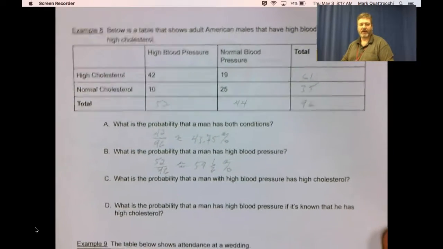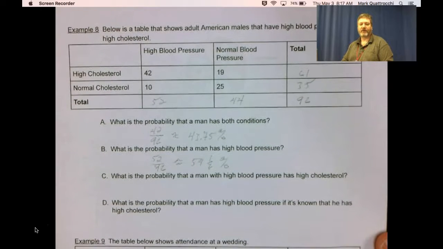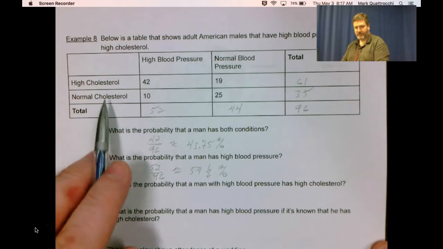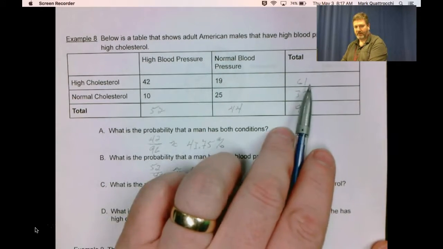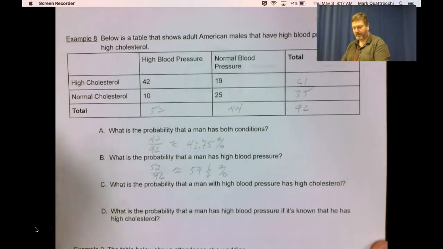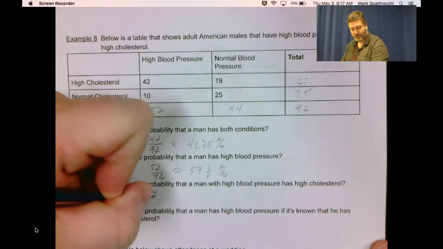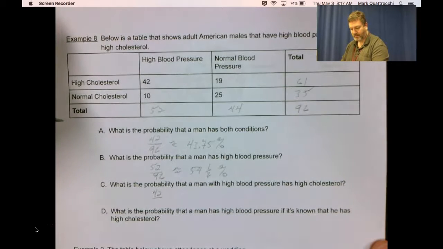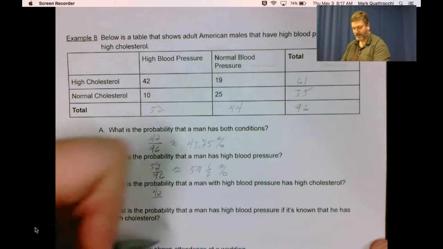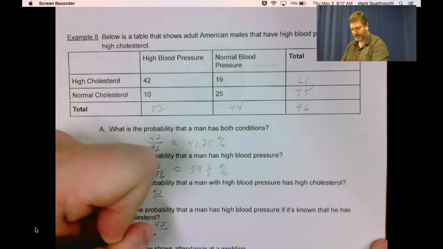What's the probability the man has high blood pressure if it is known that he has high cholesterol? So he's got high cholesterol. There are 61 that have high cholesterol. What's the probability he's got high blood pressure too? That's 42 out of 61.